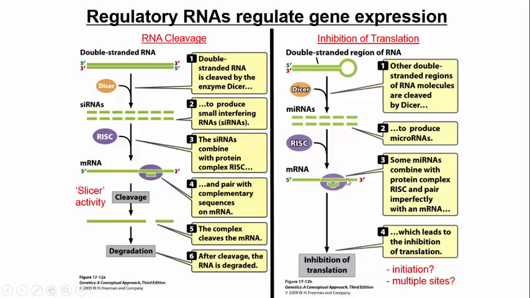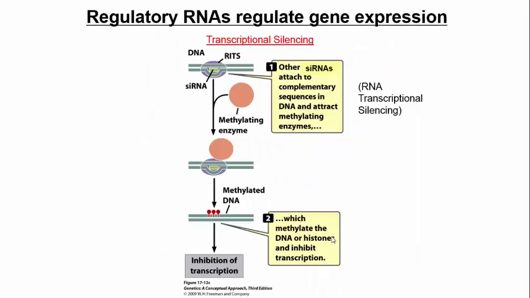So the RISC complex, instead of cleaving the endogenous RNA, just sits on it. If it's just sitting there, translation is not going to happen, and so we still get control of gene expression, but just through a slightly different mechanism. We're not destroying the endogenous RNA, but rather we're just inhibiting translation.